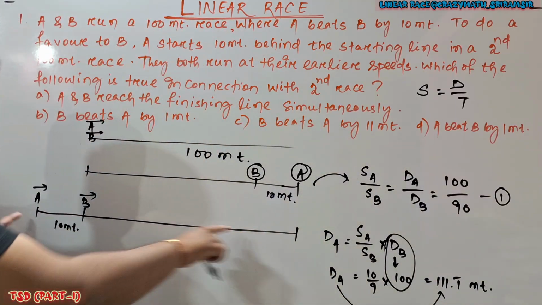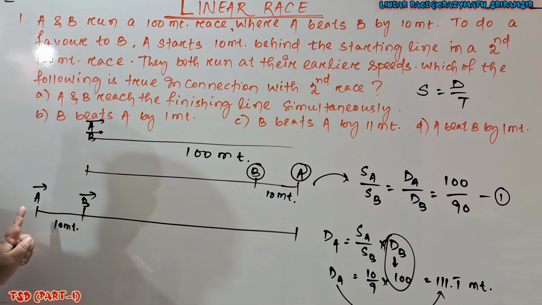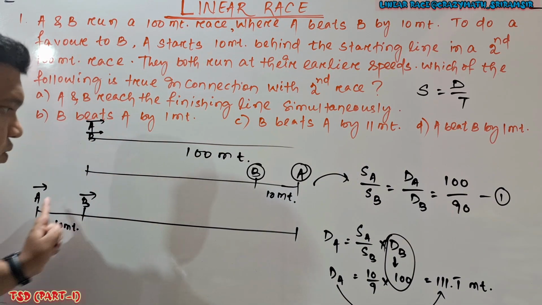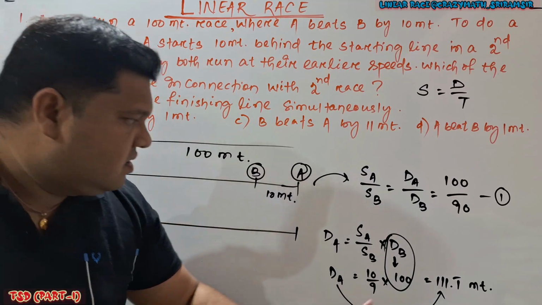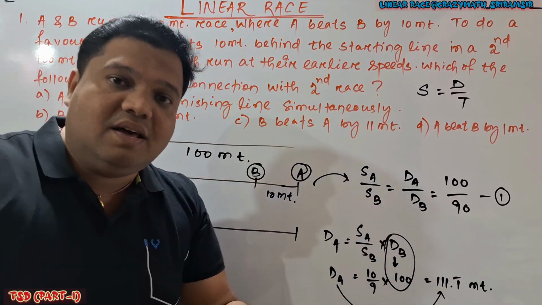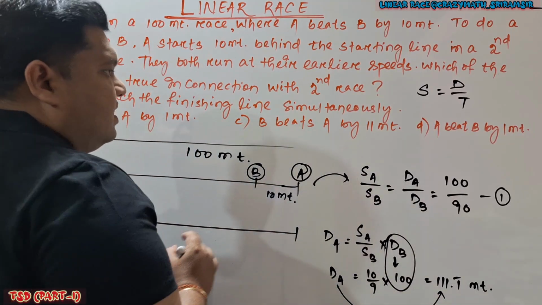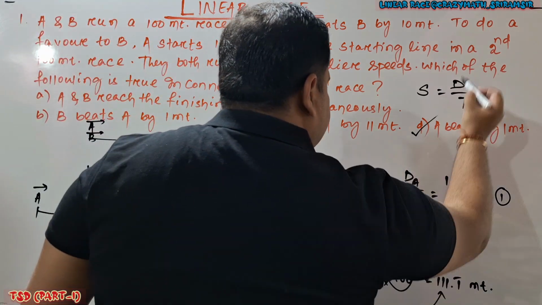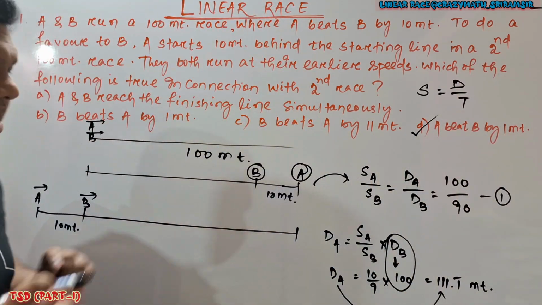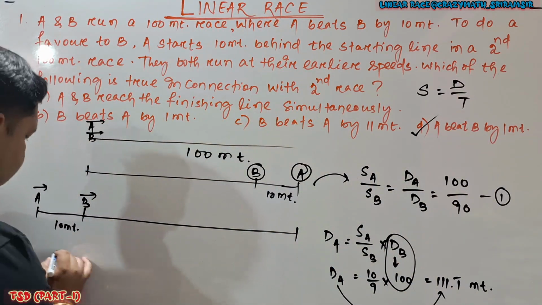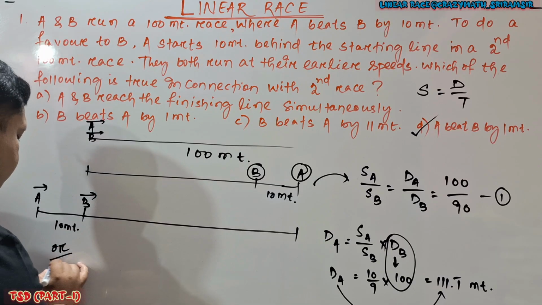Look at this. In the second 100 meter race, to win the race, A has to cover how much? 110. But A covers how much? 111. So who will win the race? A wins the race by 1 meter. In this way you can handle it. Or you can say, sir, any other method, other thought process?